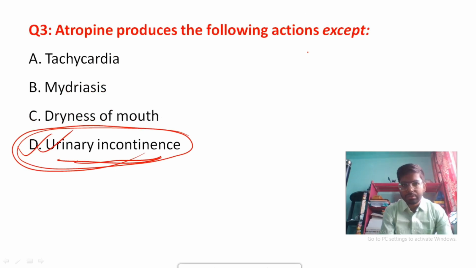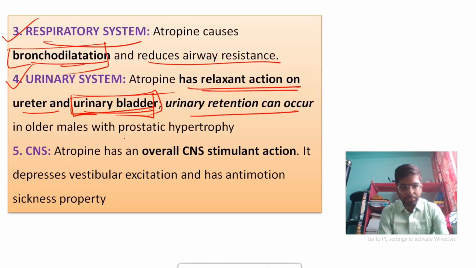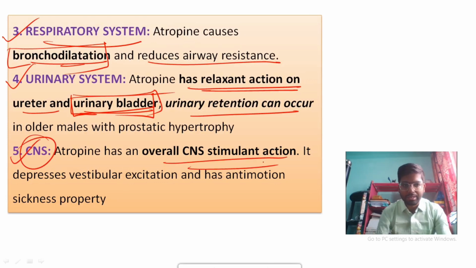So this will be your answer in that particular question. In case of CNS, atropine has overall CNS stimulant action, whereas hyoscine has CNS depressant action. We will understand this in the later part of this video.